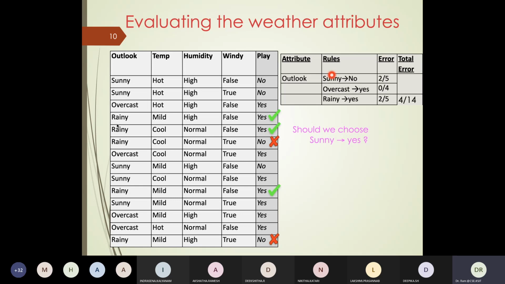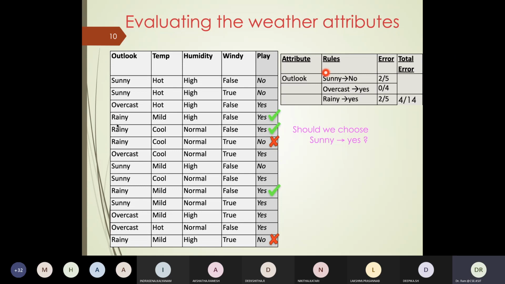So when it says Sunny, our decision is no, we will not play. When we take that decision, our error is 2/5. If our decision was Sunny, yes, our error would be 3/5, and that would make my error count higher. So we choose Sunny means my decision is no, and my error count is 2 out of 5 times.